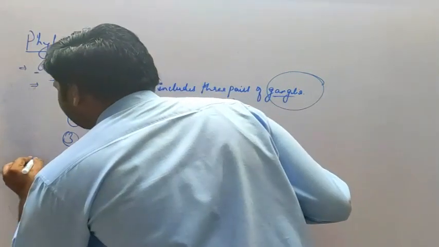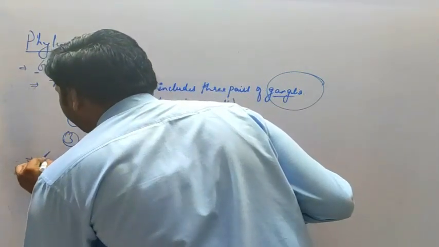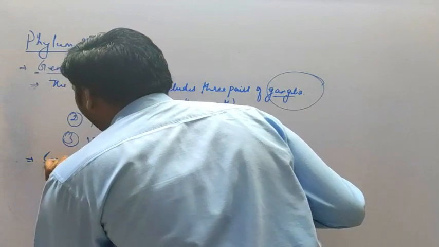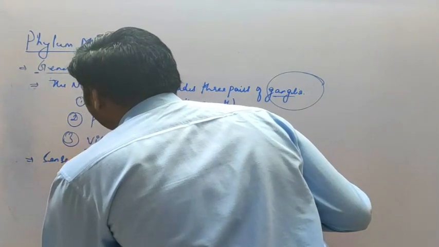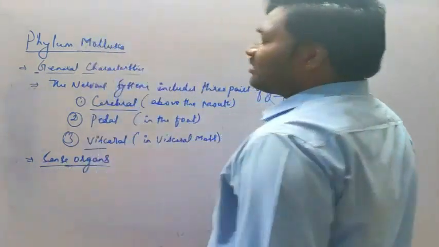Then sense organs. These mollusks also consist of sense organs.